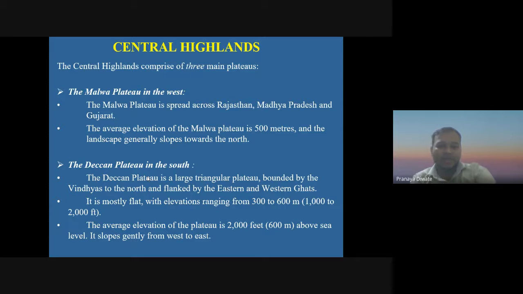Then we have the Deccan Plateau. The Deccan Plateau is a large triangular plateau bounded by the Vindhyas to the north and flanked by the eastern and western Ghats. It is mostly flat with the elevation ranging from 300 to 600 meters. The average elevation of the plateau is 2,000 feet above sea level and it slopes gently from the west to east.